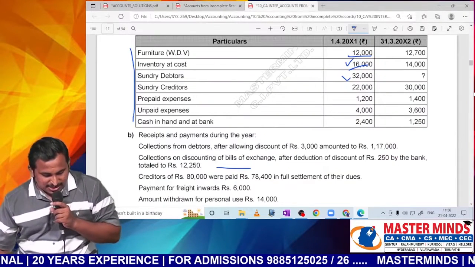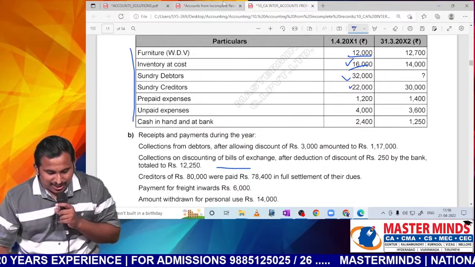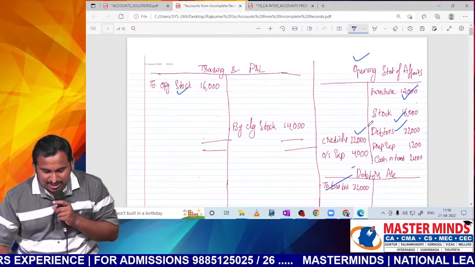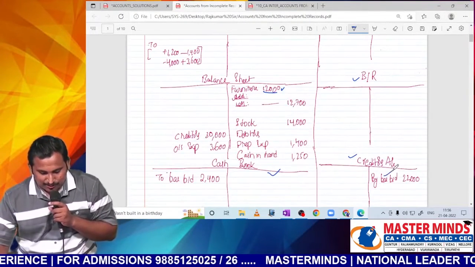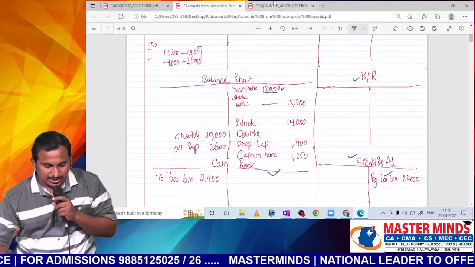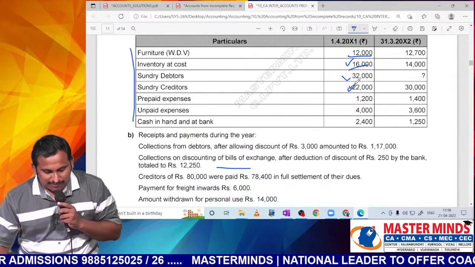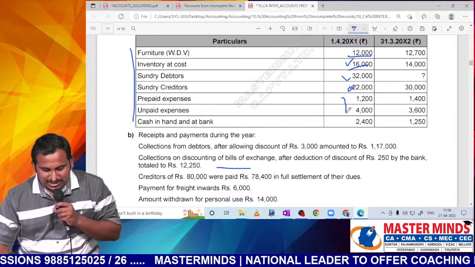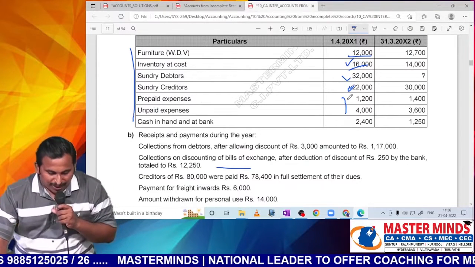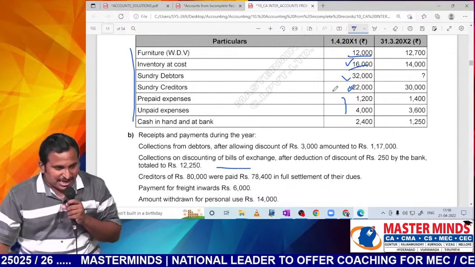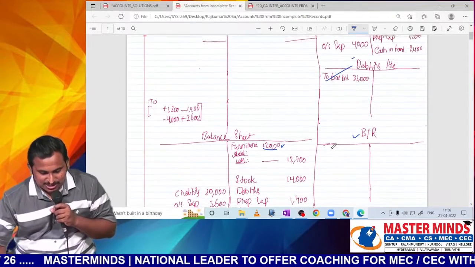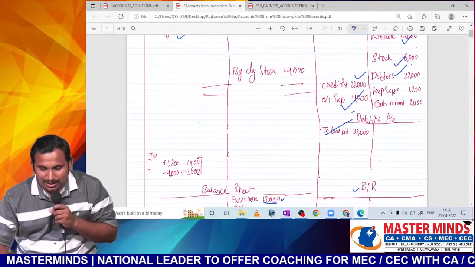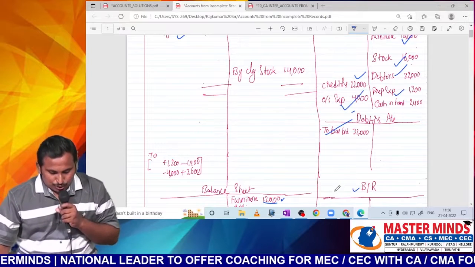Next, what is given? Sundry creditors. One in the opening statement of affairs, the other one in the creditors account by balance brought down. So the 2 places are getting recorded, sir. Next, you have prepaid expenses and unpaid expenses, nothing but opening prepaid and opening outstanding expenses. Outstanding expenses you will write as a liability. Prepaid you will write as an asset. But you should know one thing, sir.